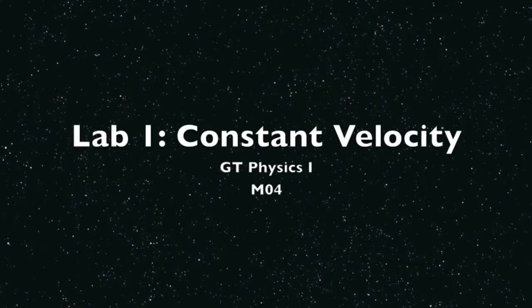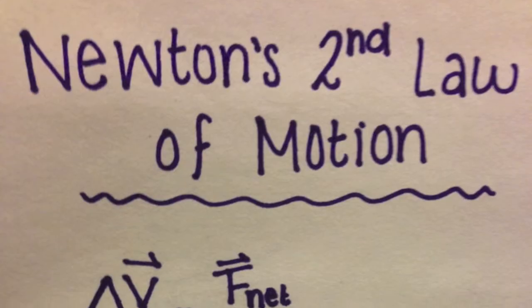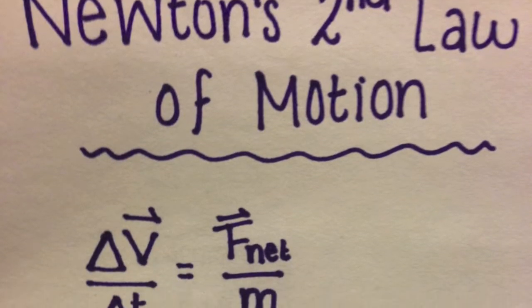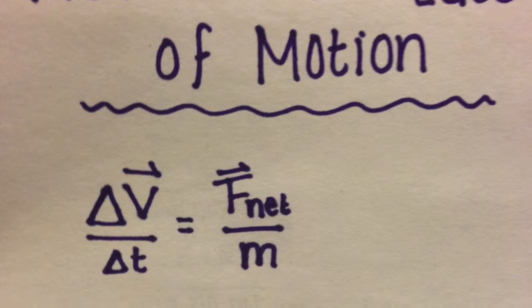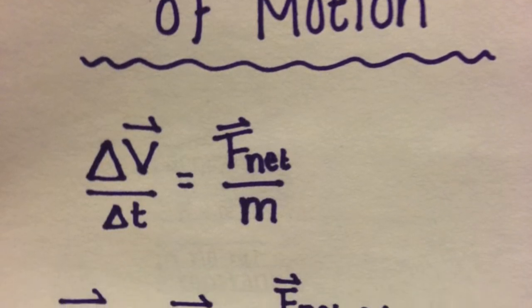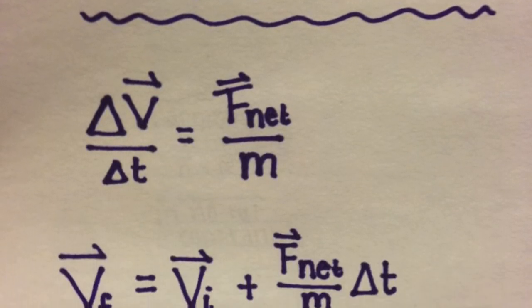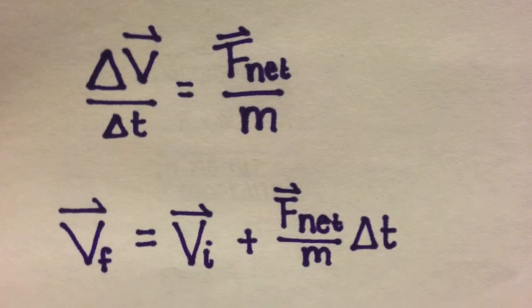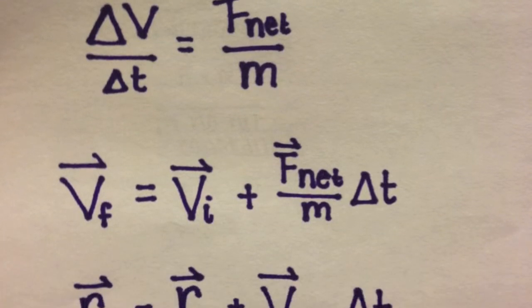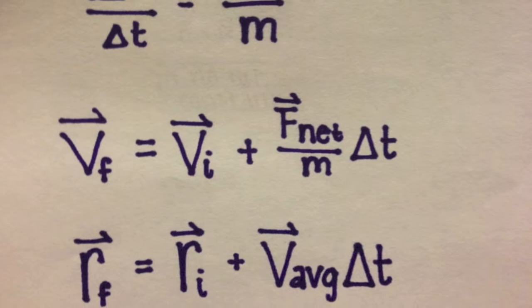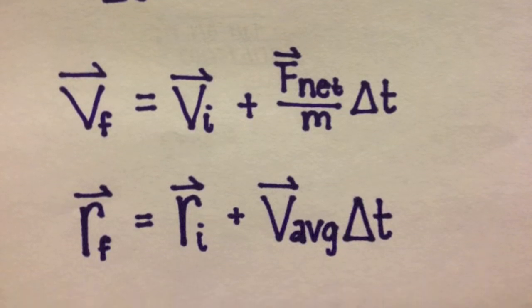Newton's second law of motion is useful in describing the relationship between velocity, force, mass, and time. By manipulating Newton's second law, one can even predict physical quantities of a system into the future, such as velocity and position. Note that when no net force is applied, the velocity will remain constant.